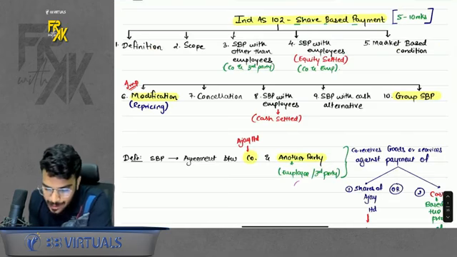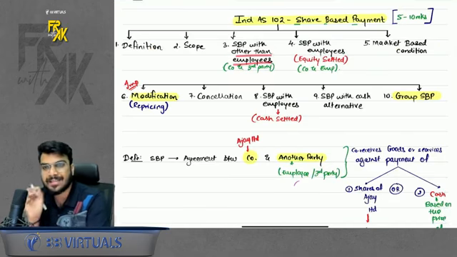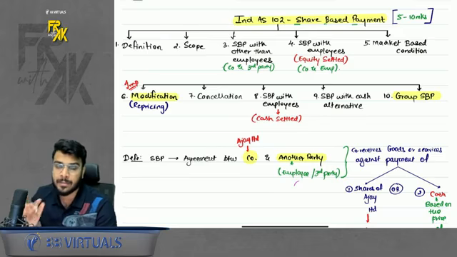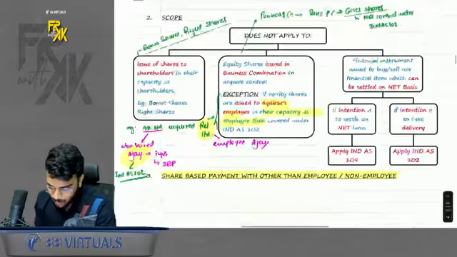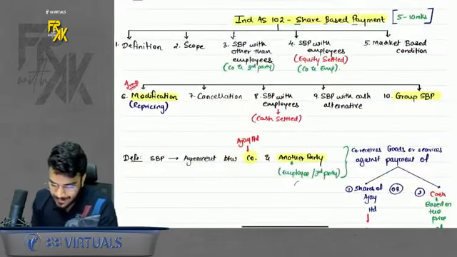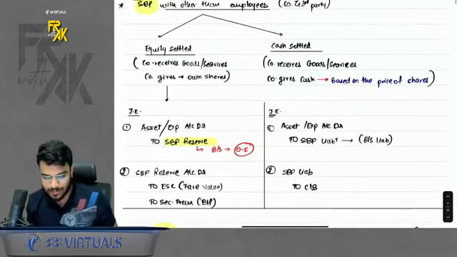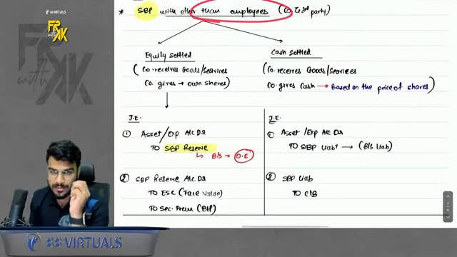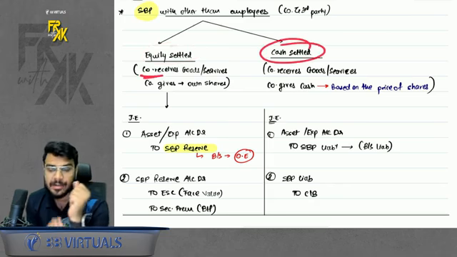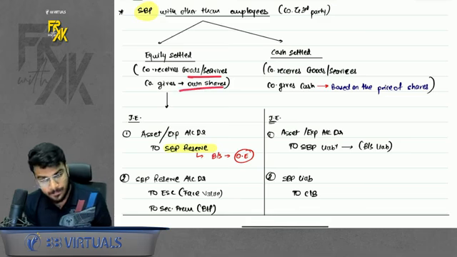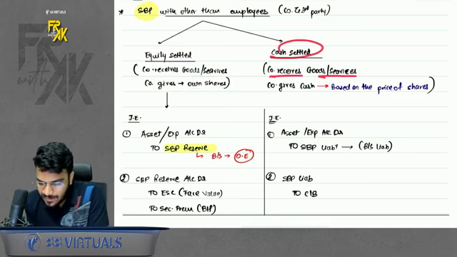Next point, share-based payment with other than employees. Let's imagine you are entering into a share-based payment with any party apart from an employee. It can be of two types: equity settled or cash settled. Let's look at the entries. In equity settled, the company will receive goods and service and give shares. In cash settled, the company will receive goods and service and give cash.